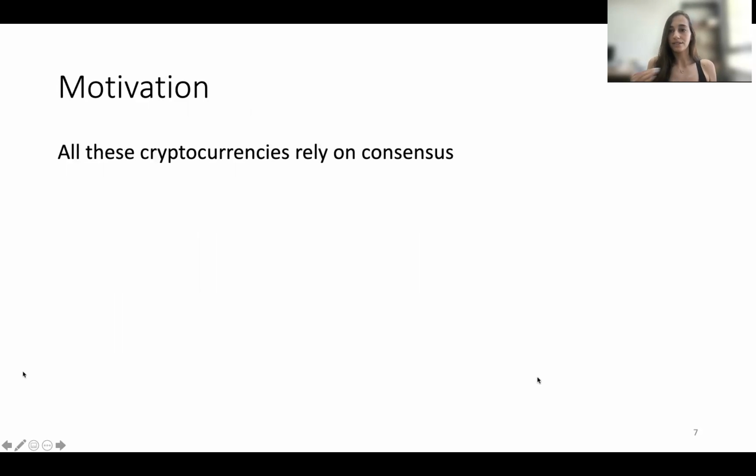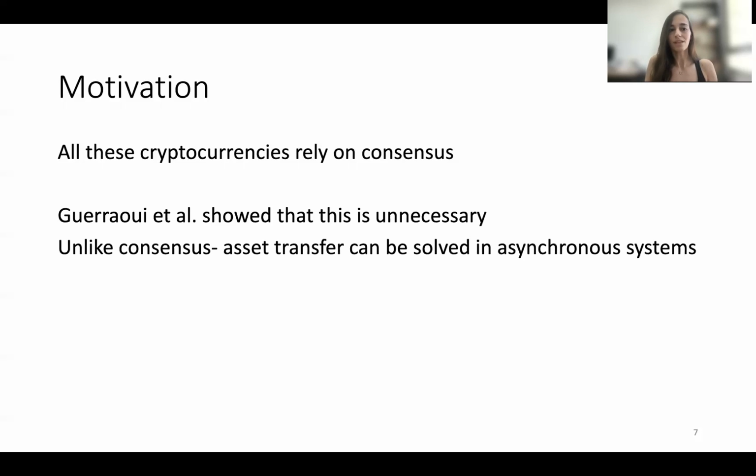And the way all of these cryptocurrencies work is that they all implement state machine replication, and specifically, they all rely on consensus to do so. But 2 years ago, Gafni et al. had a very cool result, and they showed that this is unnecessary, meaning asset transfer can be solved without consensus.